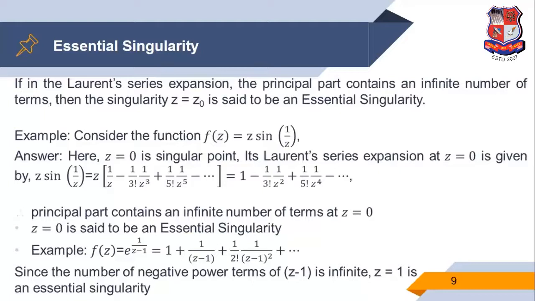Principal part of the Laurent series is a finite number, then the singularity z is equal to z0 is a pole. And the principal part of the Laurent series is an infinite number of terms, then the singularity z is equal to z0 is an essential singularity.